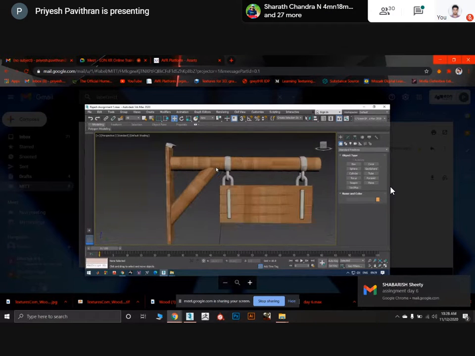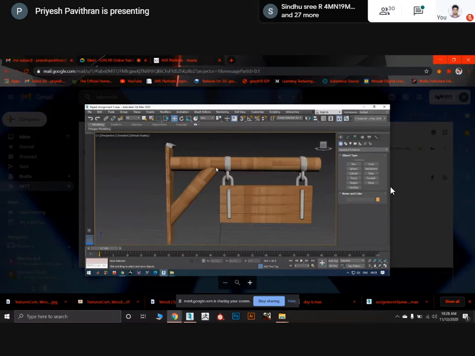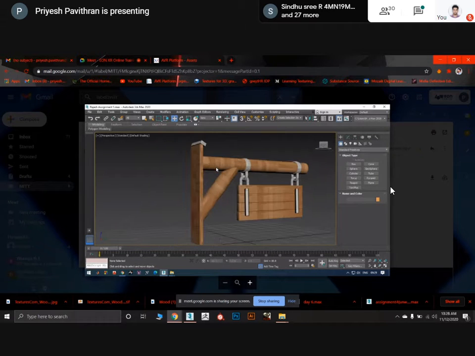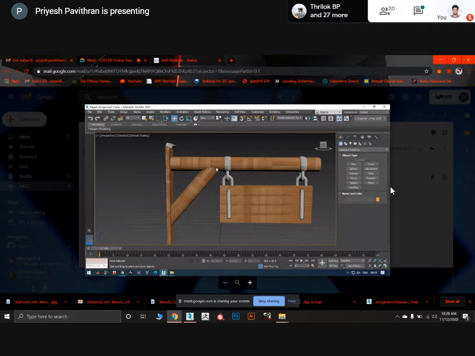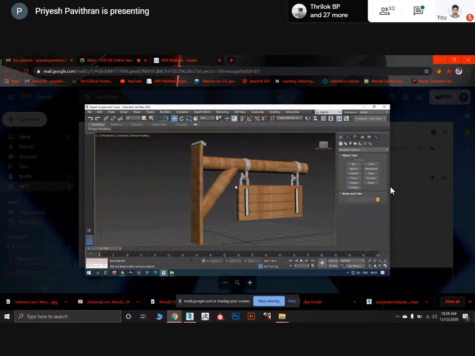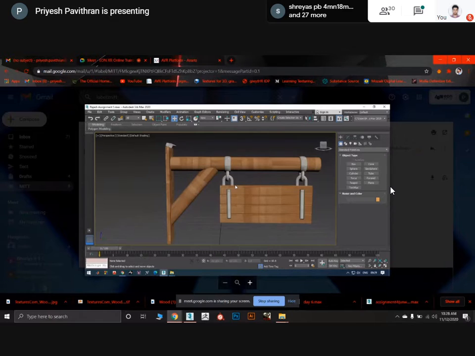So just use the texture which I have sent you or find something similar to that. This is a wooden plank kind of texture, so that's why it's looking man-made. This is not looking like an ancient signboard. It's looking like a modern interior design kind of signboard for shops.